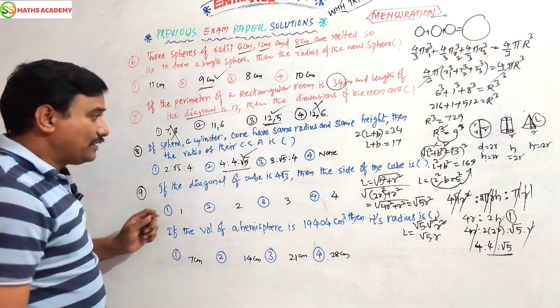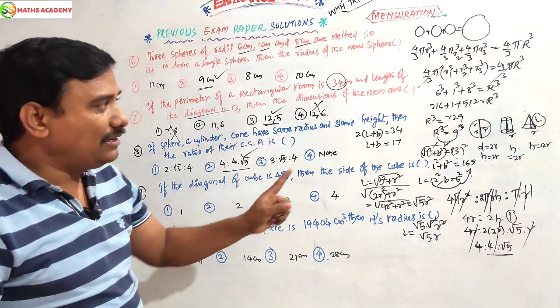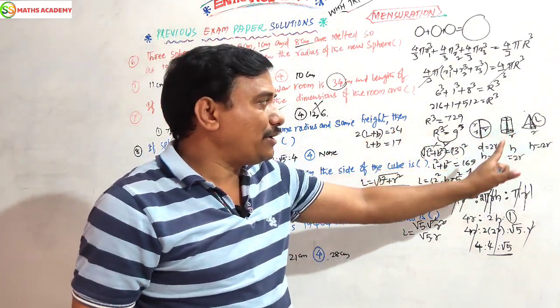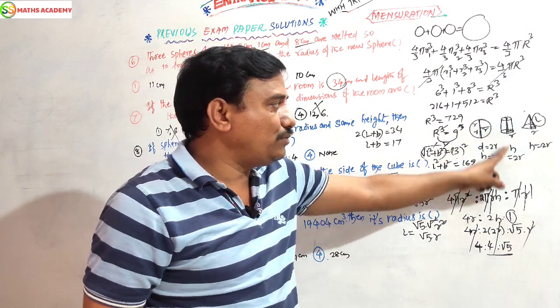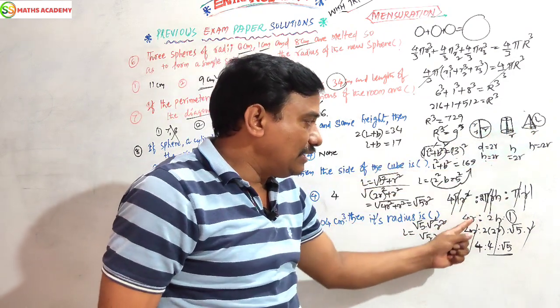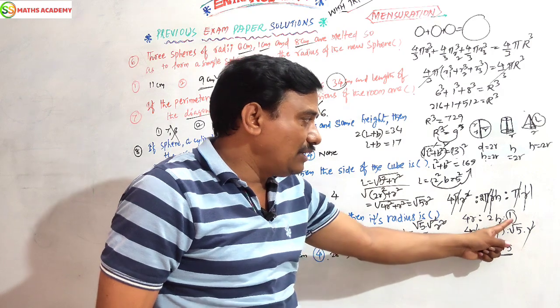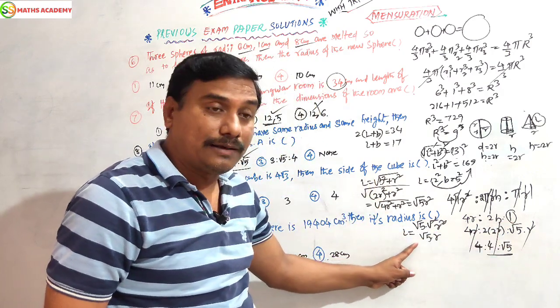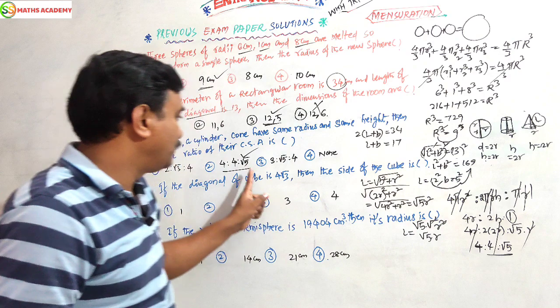Okay, next, very interesting also. What have I done? Height and radius are common. The height is equal for both the cylinder and the cone. Instead of h here you can substitute 2r. The l value we get by using the formula, so 4 is to 4 is to root 5.